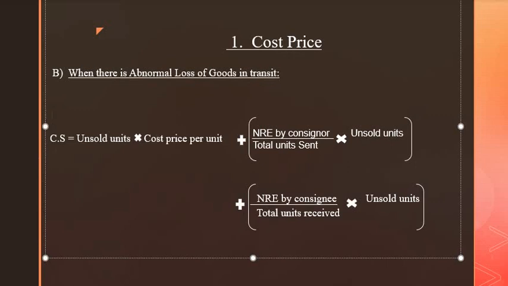So here, consignment stock, that is CS, is equal to unsold units multiplied by cost price per unit, plus, in the bracket, NRE, that is non-recurring expenses by consignor, divided by total units sent multiplied by unsold units, plus, in the bracket, NRE, that is non-recurring expenses by consignee, divided by total units received, multiplied by unsold units.